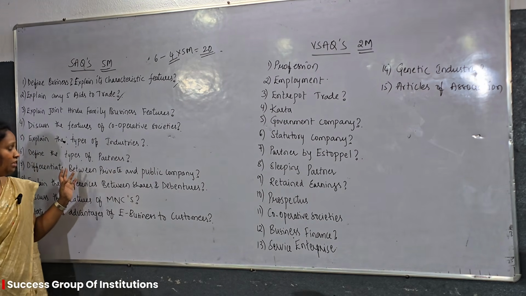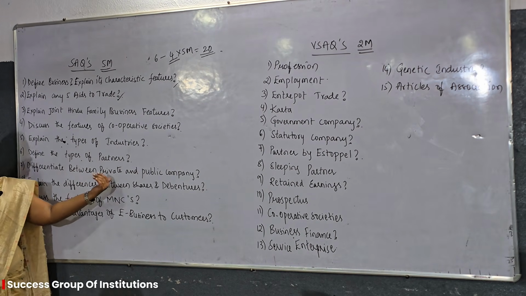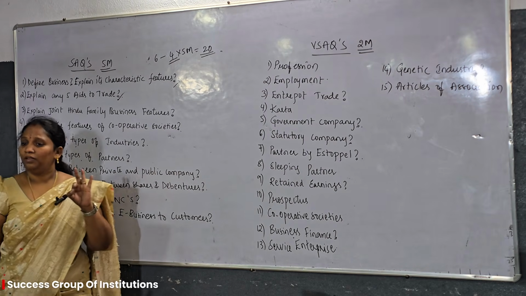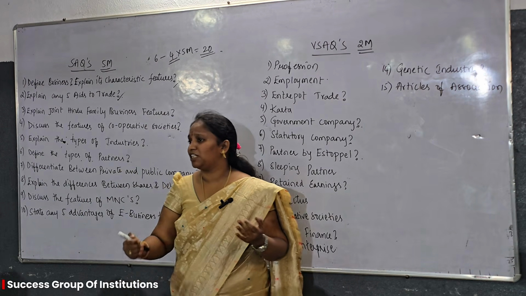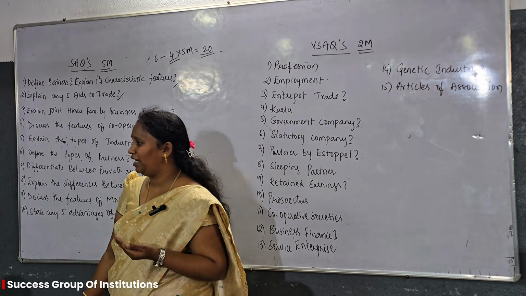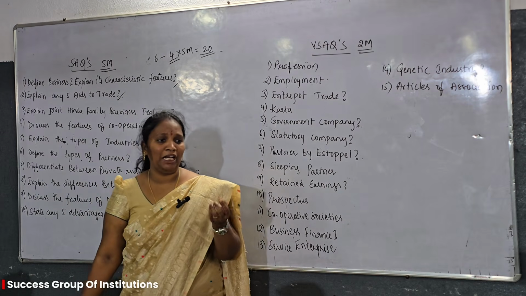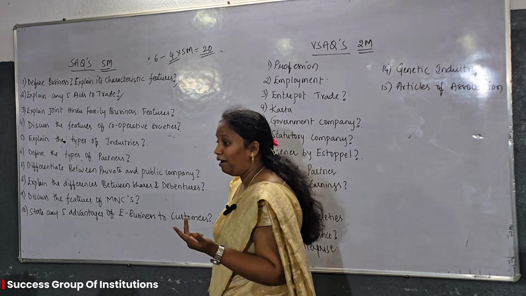Okay. Next one is, these are what? Types of partners. Next one is differentiate between private company and public company. Here, for a 5 marks question, you have to write any 5 differences. Like for example, membership. First one is membership. In case of private company, minimum number of persons required is 2, maximum 50.